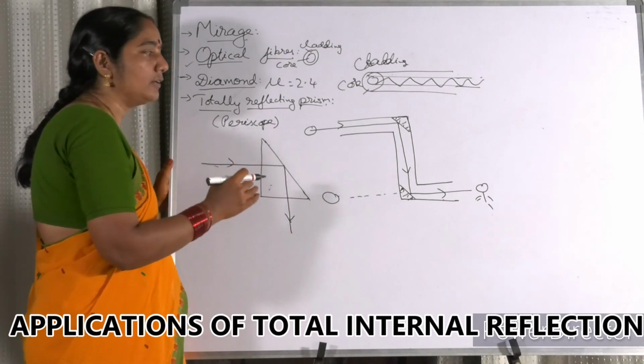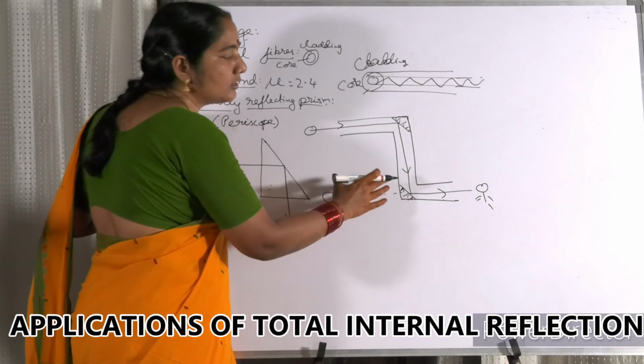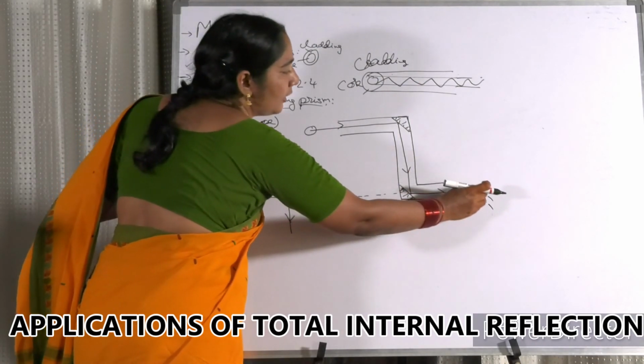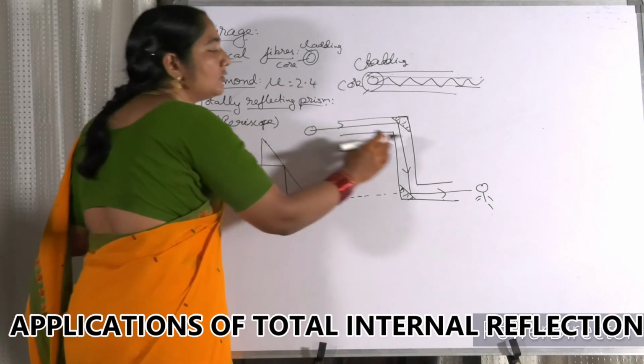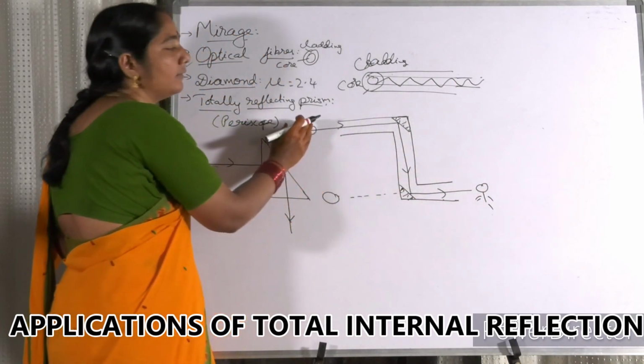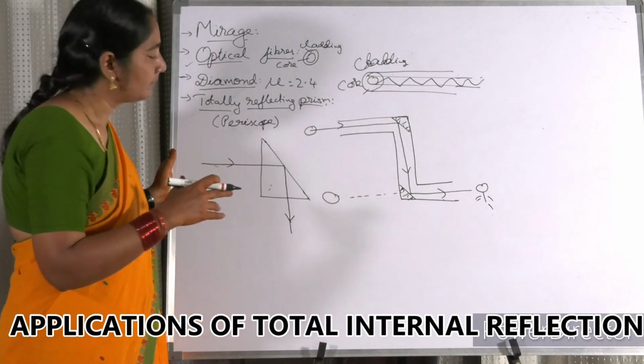In the case of a periscope, mostly we use it in defense. This will be used in submarines. You cannot be seen by the enemy, but you can see the enemy. The enemy cannot see you, but you can see the enemy. In that way, this periscope is being used.